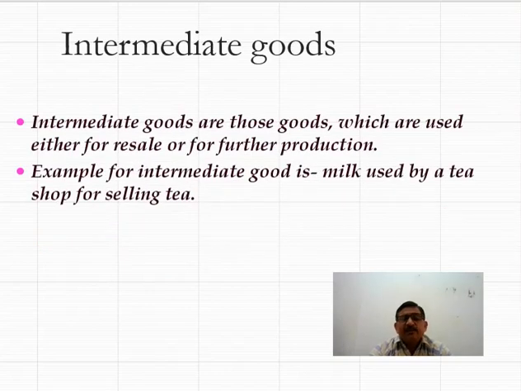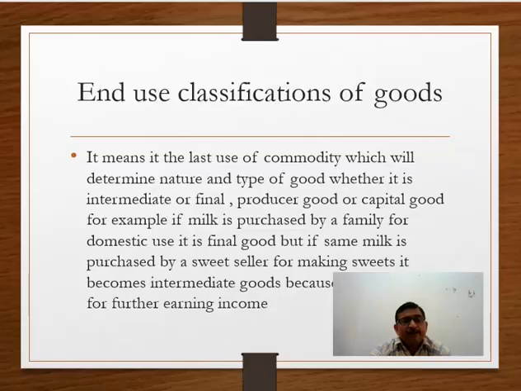Next is the intermediate goods. Intermediate goods are those goods which are used either for resale purpose or for further production of other goods. Now the example of an intermediate good is milk used by a tea shop for selling tea, or sugarcane used by a sugar mill, or cotton used by a cotton textile mill. Now the question arises, which commodity is an intermediate commodity and which commodity is a final commodity?